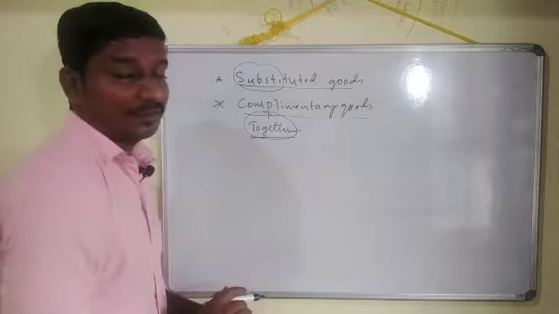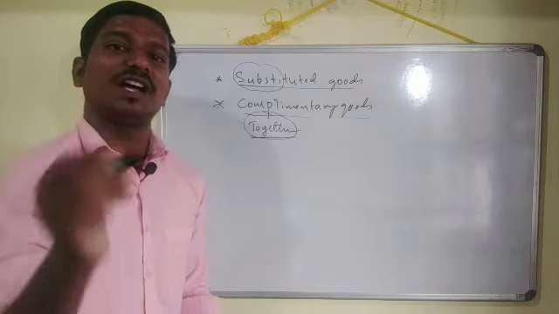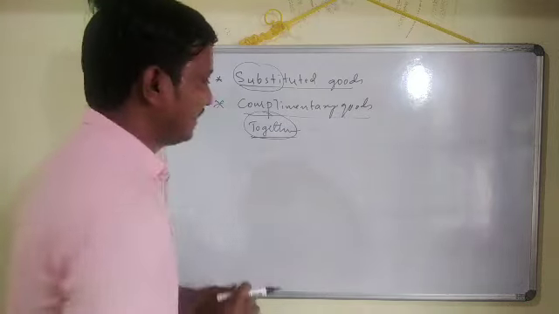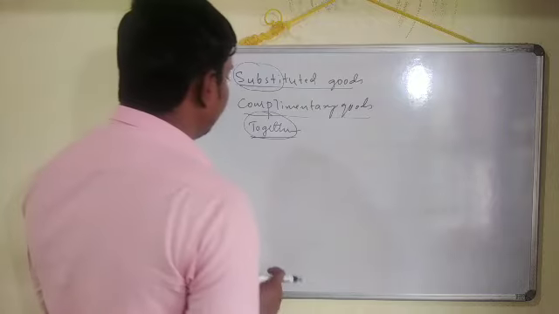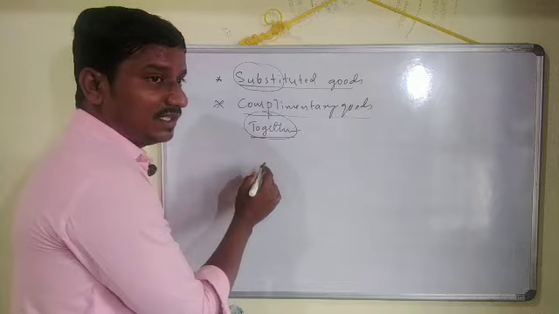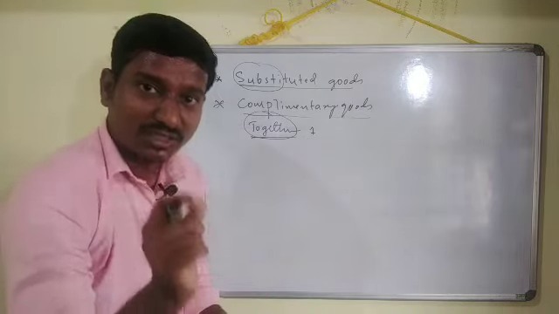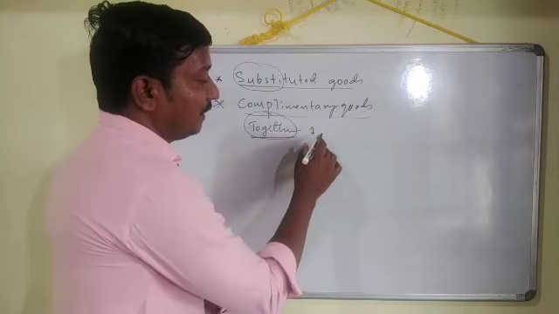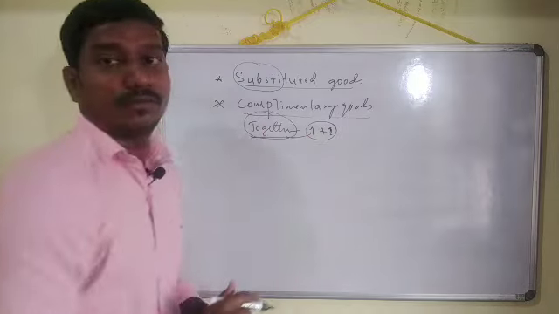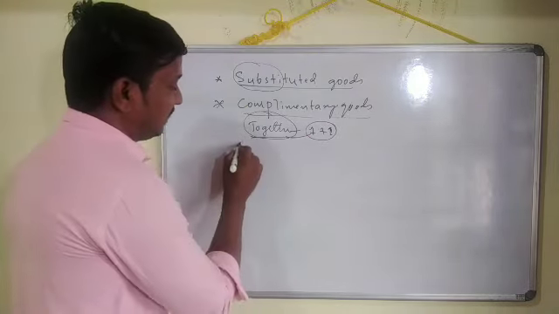So coming to the meaning point of view, what is it? Complementary goods are those goods which are used together in order to fulfill our wants, needs and desires. Okay, so that is how we define the meaning of complementary goods. As I already said, one alone cannot fulfill the needs or wants of a consumer. We need one plus the other, together, to fulfill our wants or needs. So let's take some examples here.